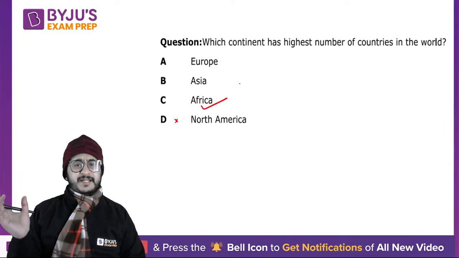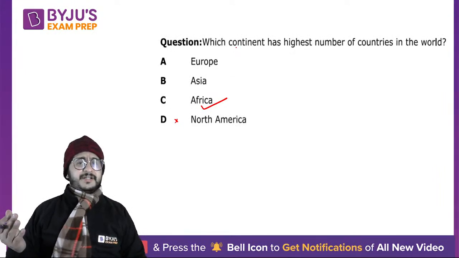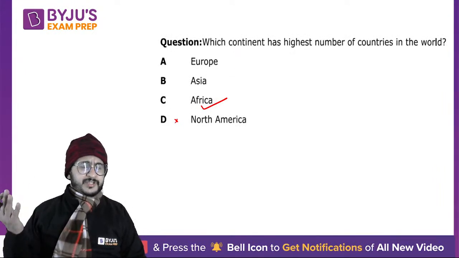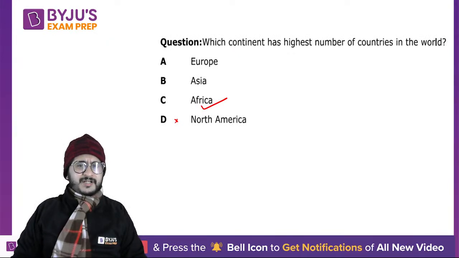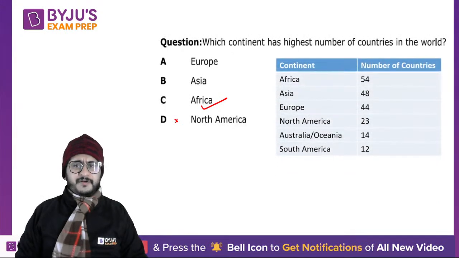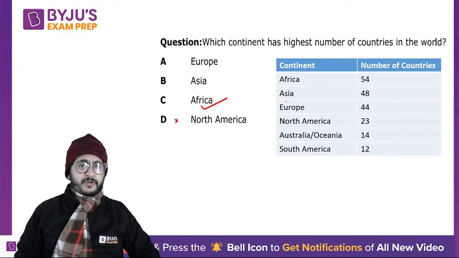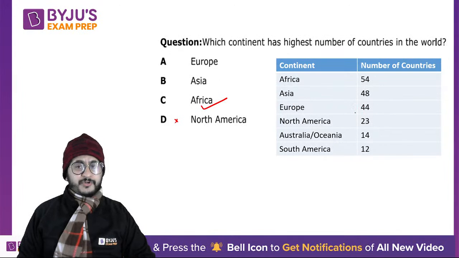Asia has the largest area, but Asia has large countries like Russia, China, India. So these are among the large countries in the world, right? So Asia does not have it. Africa has the highest number of countries, 54. Asia has 48. Europe has 44. Europe has very small countries. Europe is a small continent area wise, but it has too many countries, 44 countries.